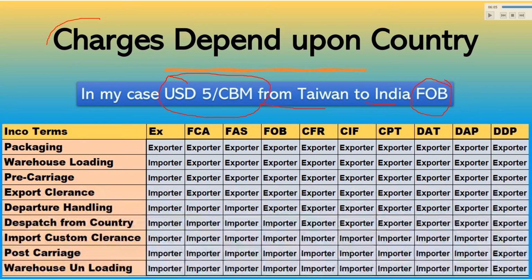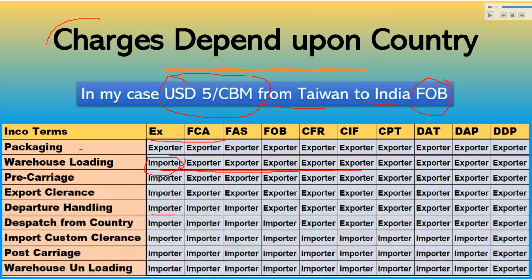Here you can see the Incoterms and other details in the table, so you can easily understand who bears this cost in which condition. Packaging is always borne by the exporter. If the delivery term is EXW, the warehouse packaging cost is borne by the importer, and the rest of the costs, from warehouse loading, by the exporter. Our topic is LSS, so I will not go through every single table. Our topic is dispatch handling. LSS charges are applicable as dispatch handling in this table.